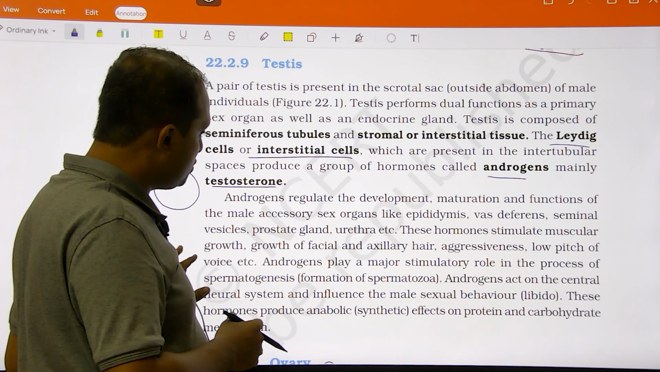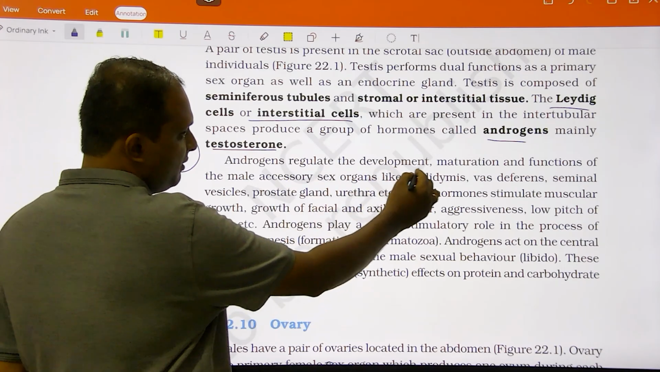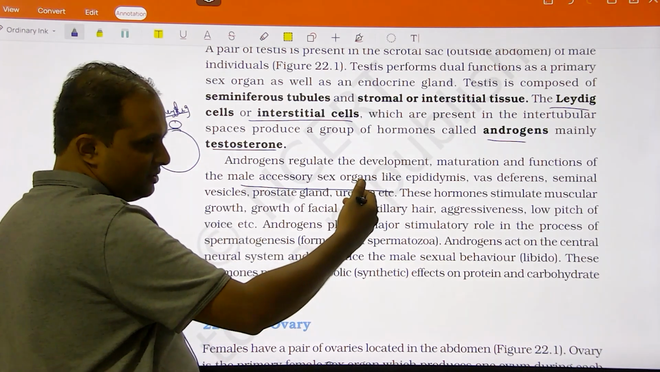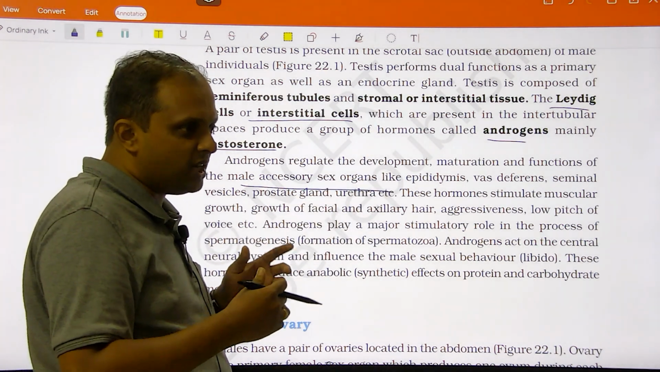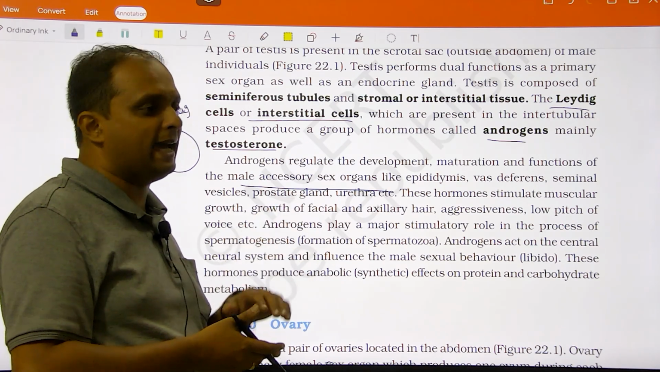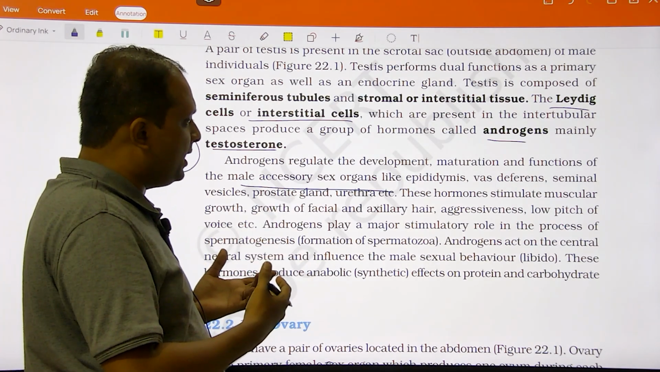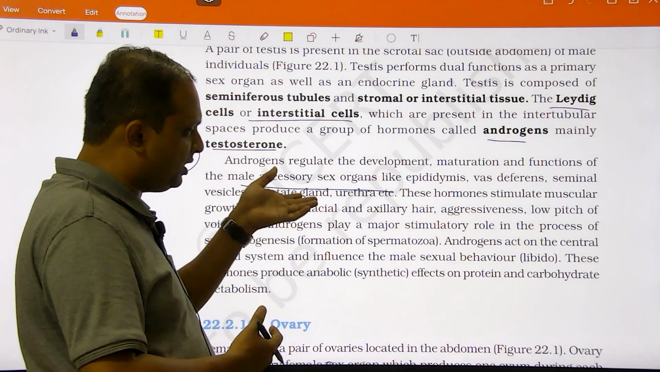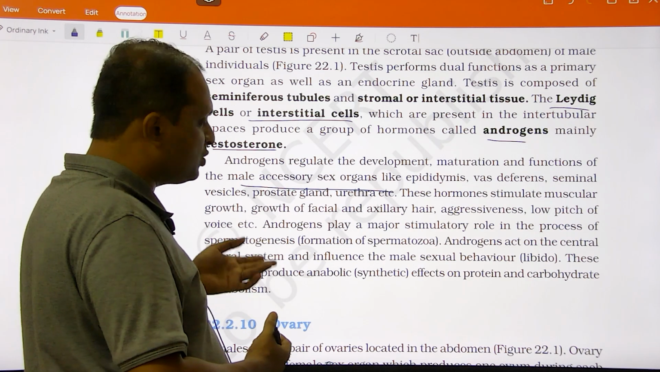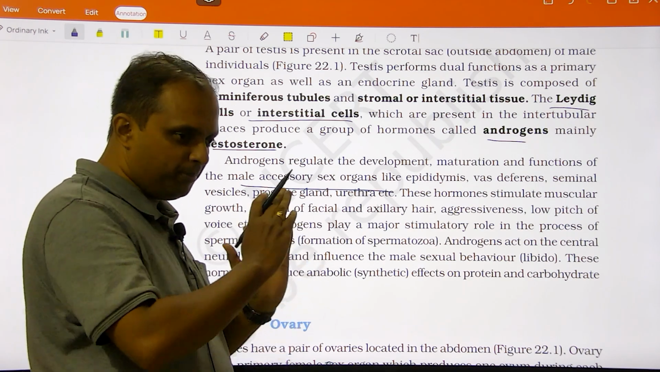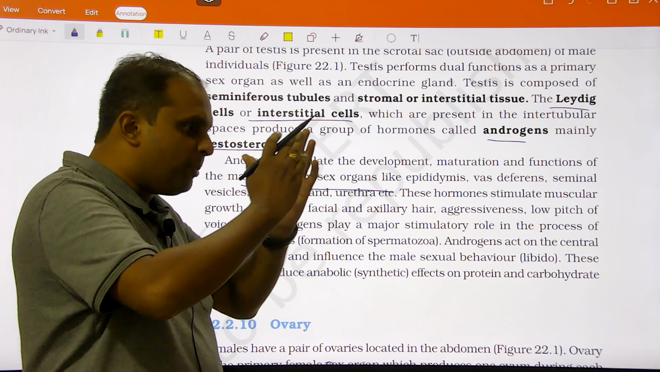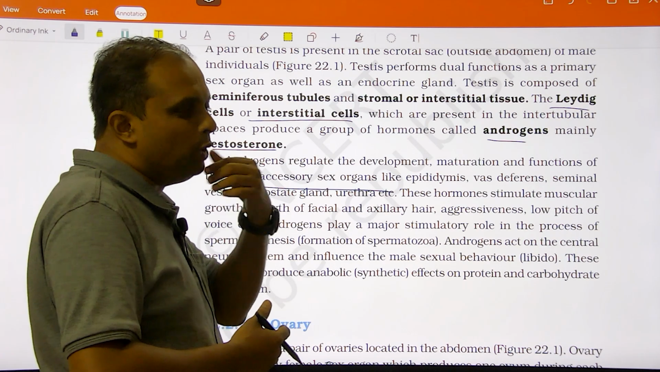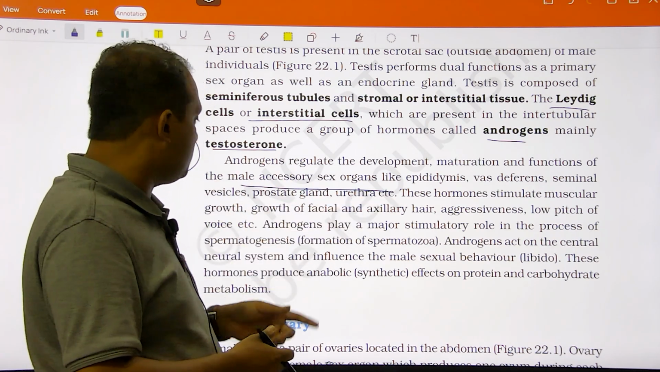So if testosterone is produced, what does it do? It regulates the development and maturation functions of the male accessory sex organs like the epididymis. Whatever male sex organ is there, the proper development and maintenance is done by testosterone. That is what is called the primary sexual character. Then the secondary sexual characters, like muscular growth, mustache formation, baldness, are also under the influence of testosterone. Primary is the maintenance of the proper reproductive tract and its structures. Secondary is the secondary sexual character: low pitch voice, aggressiveness, everything.